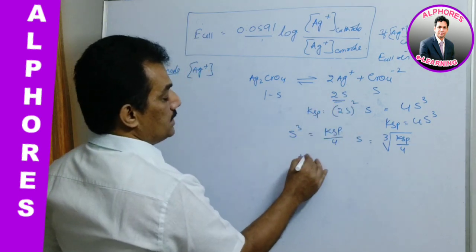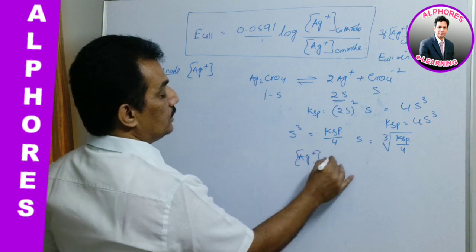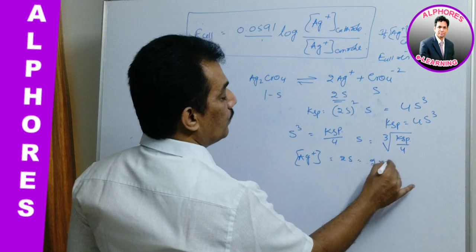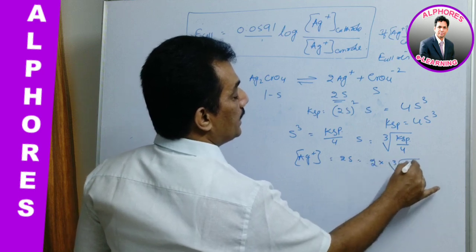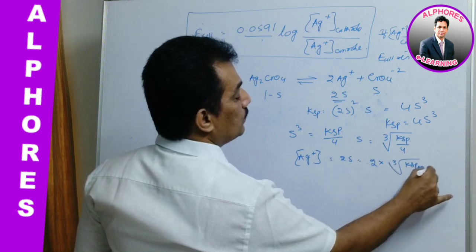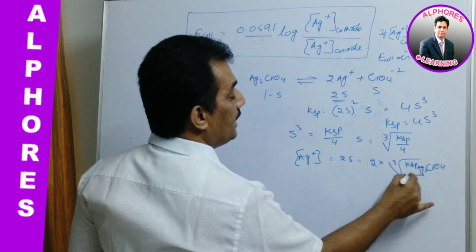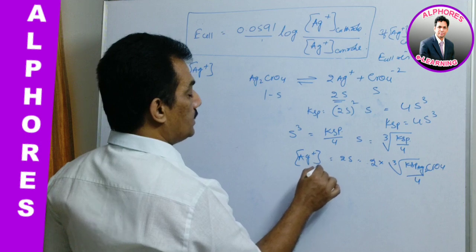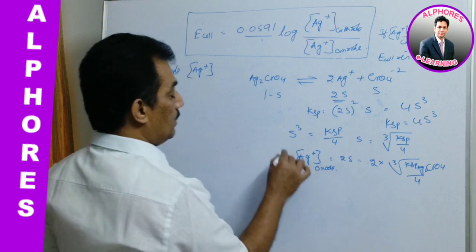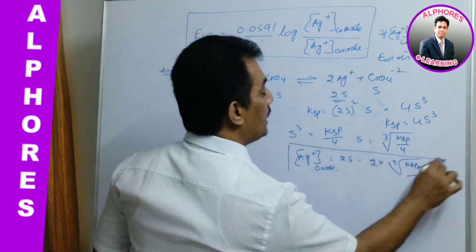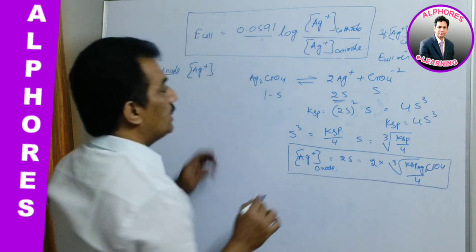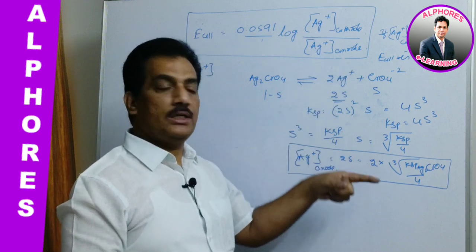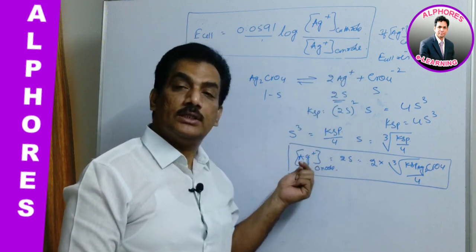So here Ag plus concentration is equal to 2S, that is equal to 2 into cube root of Ksp of Ag2CrO4 by 4. This is Ag plus at anode. Like this, from a sparingly soluble salt, whatever the Ag plus ions generated, that concentration is taken as the electrolyte concentration.